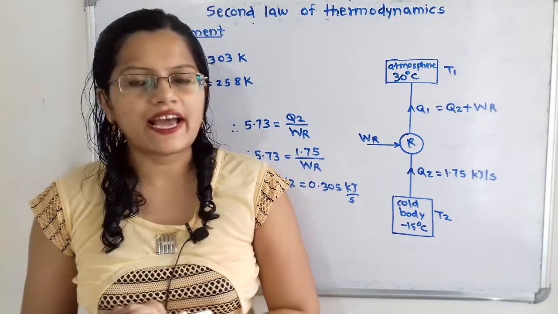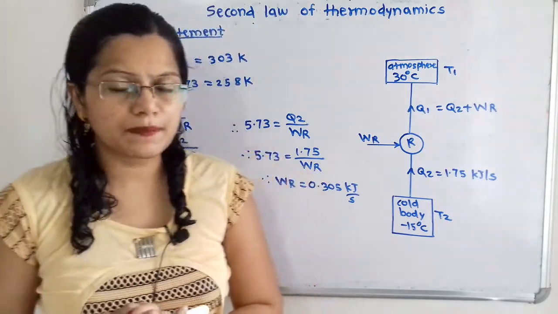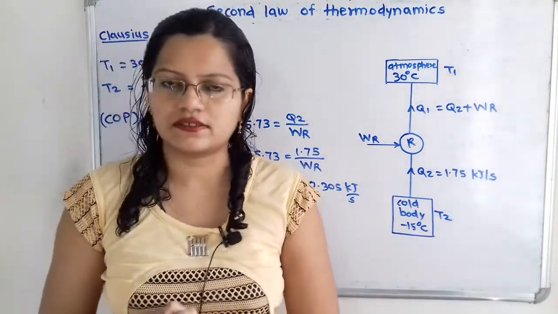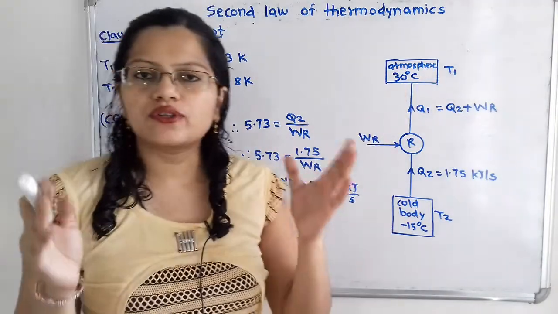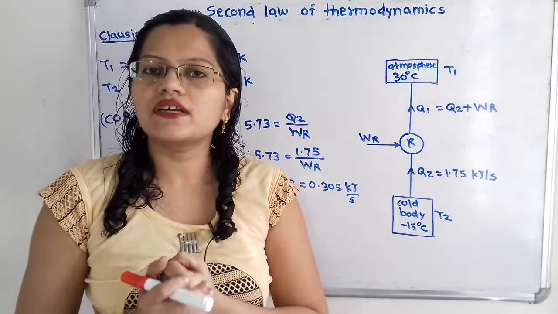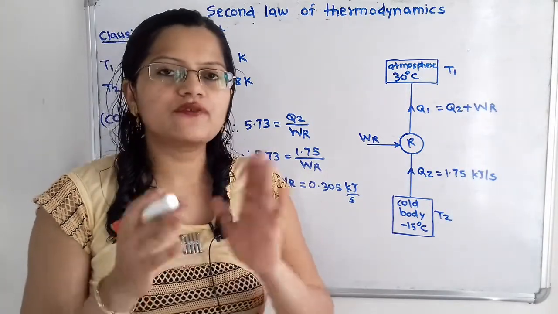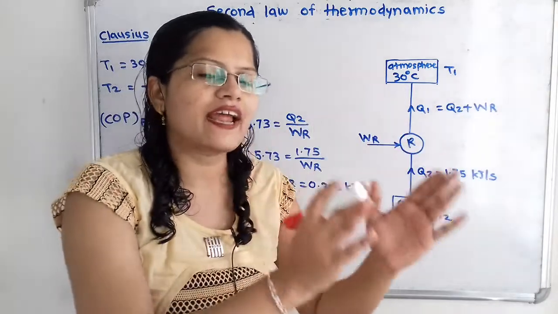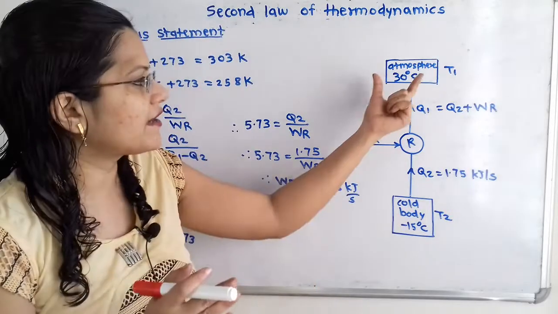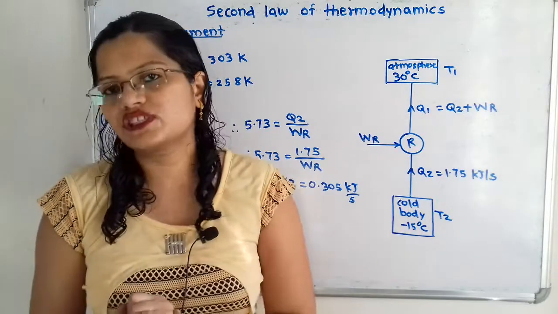Let us first draw the diagram as per the given data. Now the refrigerator space is given at minus 15 degrees Celsius and the atmosphere or ambient temperature is 30 degrees Celsius. We know that the purpose of a refrigerator is to take the heat from the refrigerator space and reject it to the atmosphere. So the atmosphere is at the higher temperature level. That means the higher temperature reservoir is the atmosphere and the lower temperature reservoir is the refrigerated space.